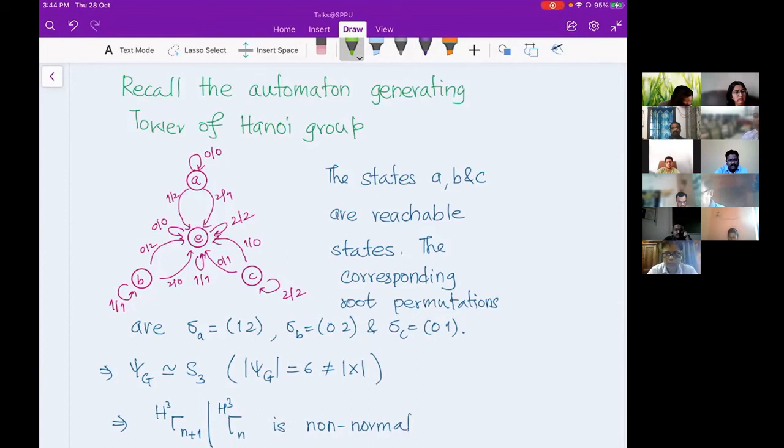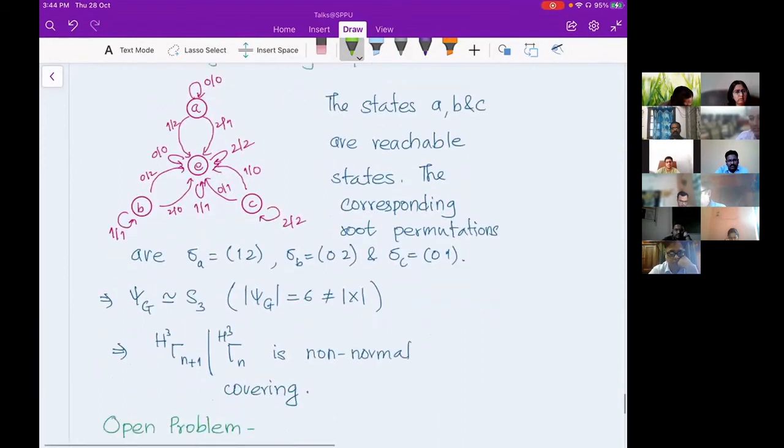And the size of my alphabet is 3 actually. And therefore, this is a group which is from the bounded automata class. But since this group doesn't satisfy that condition, the corresponding intermediate levels won't be Galois covering. That covering is not a normal covering.